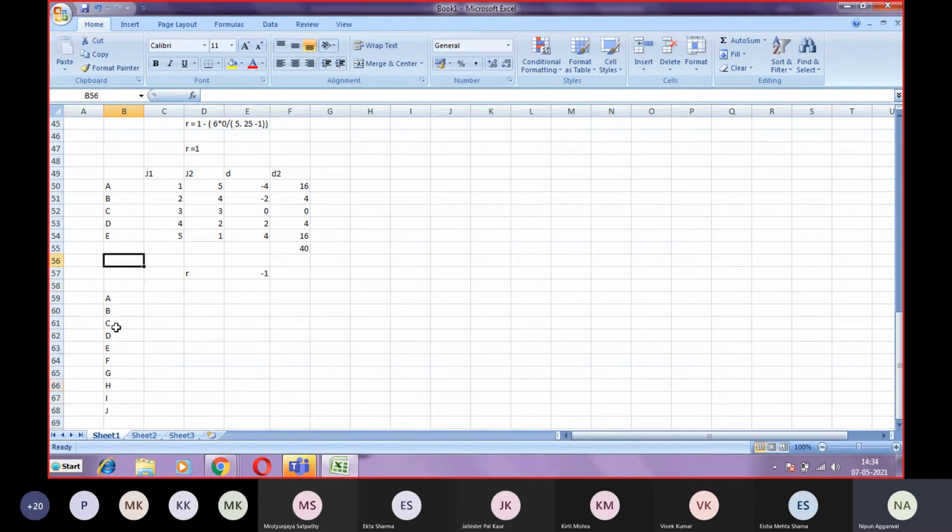Tell me if I can convert the marks into ranks or ranks into marks. We have marks converted into the rank.